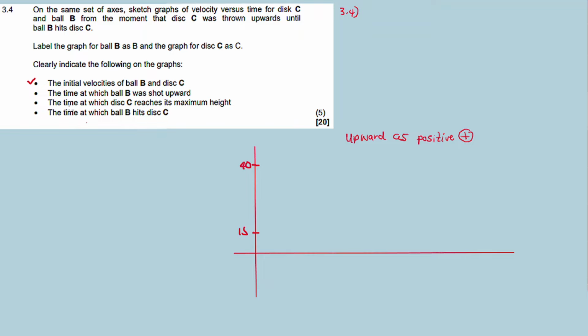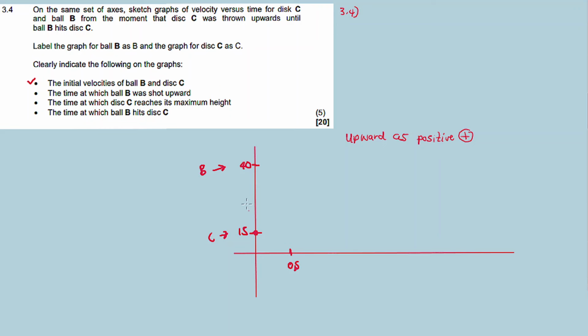And then we move on to the time at which ball B was shot upwards. Ball B was shot after 0.5 seconds, right? And then this is C, by the way, and this is ball B. Ball C was initially thrown at T0, right?